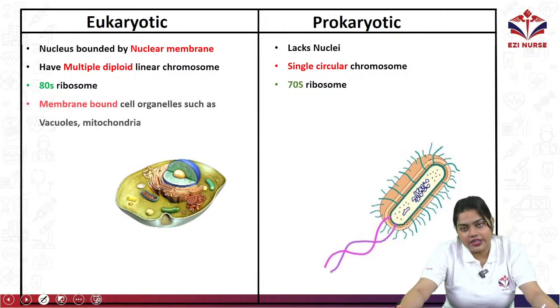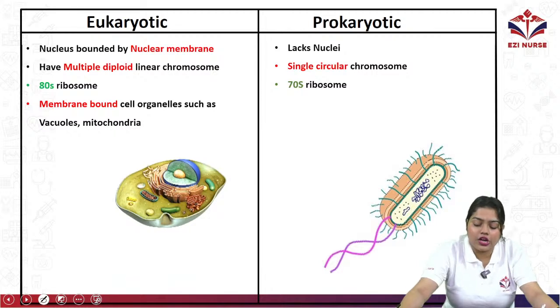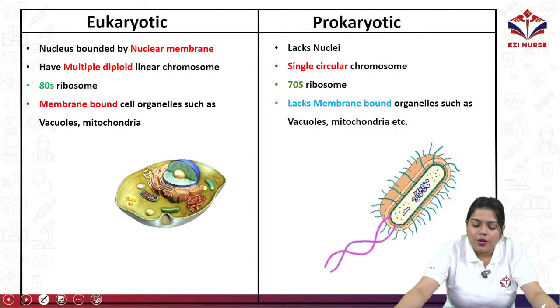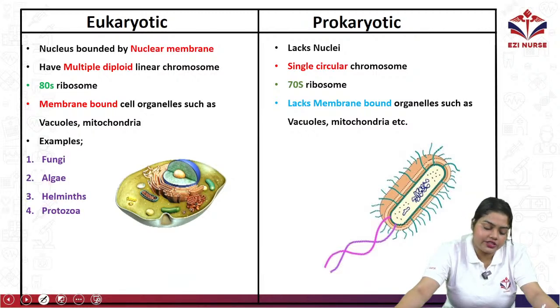Eukaryote cells have 80S ribosomes and prokaryote cells have 70S ribosomes. Eukaryote cells have membrane-bound organelles such as vacuoles and mitochondria, but prokaryotes lack membrane-bound organelles such as vacuoles and mitochondria.